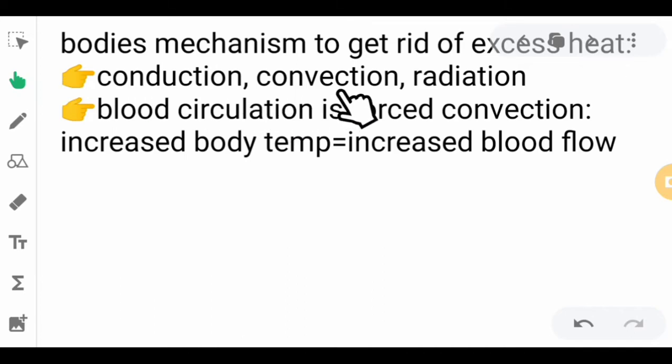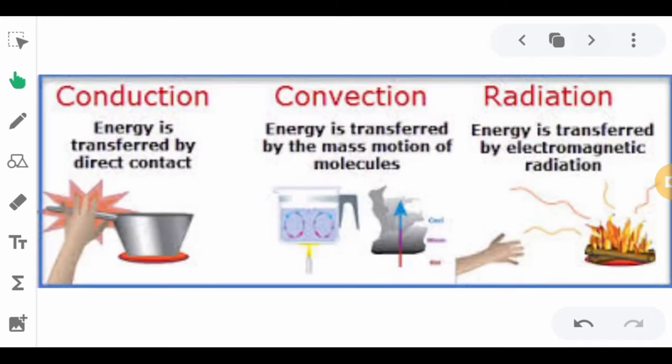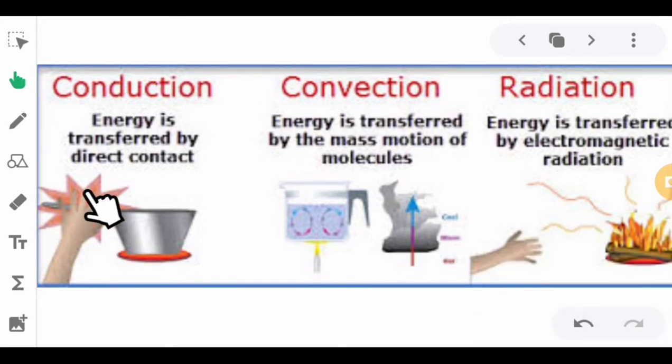So let us first define these three again. Conduction is energy transferred by direct contact, such as a pan. When you touch that, you can feel the heat, so that is conduction. And then convection, the energy is transferred by the mass motion of molecules. So this is the upward flow of the air or downward flow of the air. And then radiation, the energy is transferred by electromagnetic radiation. You can feel the heat even though you are not touching it.